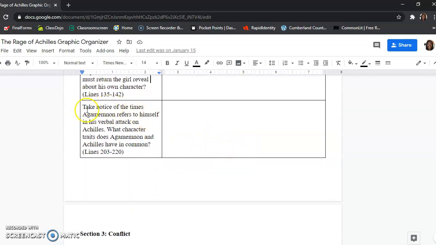And then the next one is, take notice of the times Agamemnon refers to himself in his verbal attacks on Achilles. I want you to notice the self-centeredness of Agamemnon while they're arguing. And I want you to explain what trait Agamemnon and Achilles have in common. So this is a two-part question. You're noticing the self-centered moments that Agamemnon has, and then I want you to compare it to Achilles.